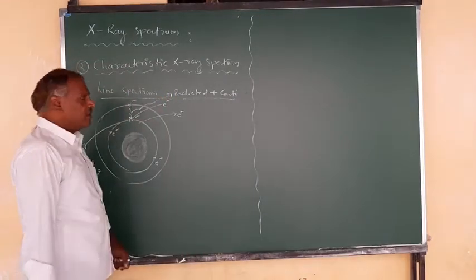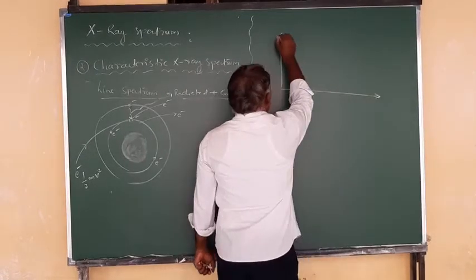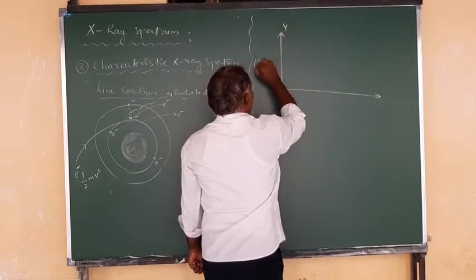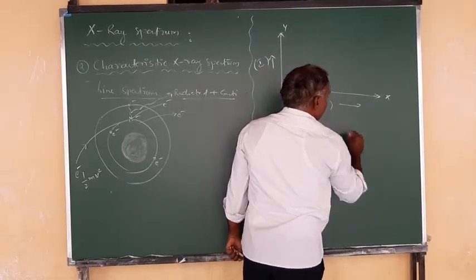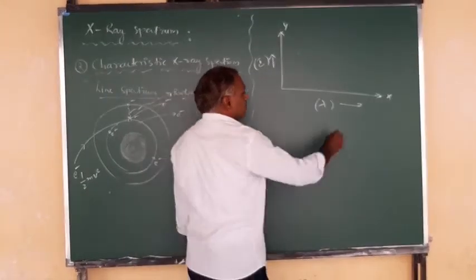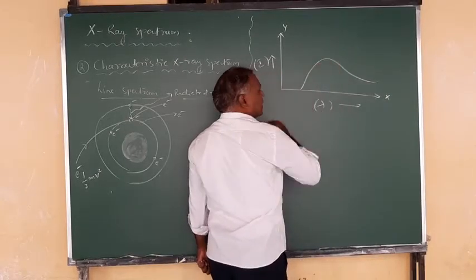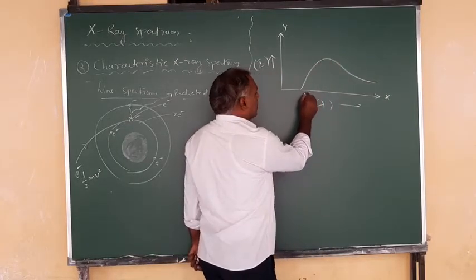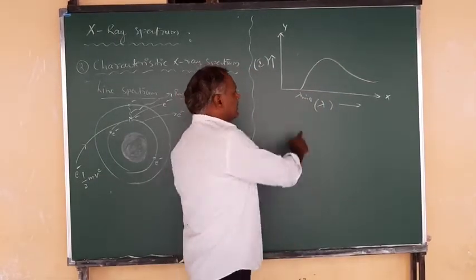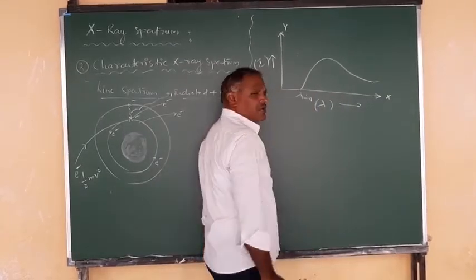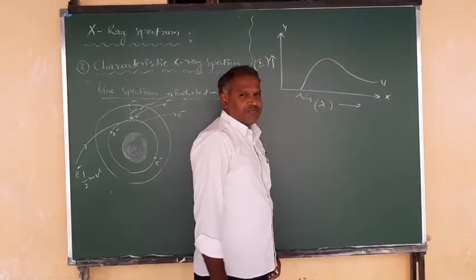So how can this be drawn? When you draw the graph, we take intensity along the y-axis and wavelength along the x-axis. You can draw this graph for a given potential like this. Here is lambda minimum, the cutoff wavelength, below which no X-rays are produced, and this is for the given operating potential.